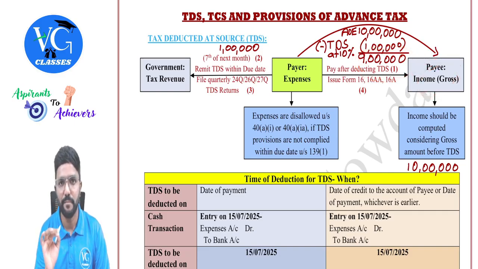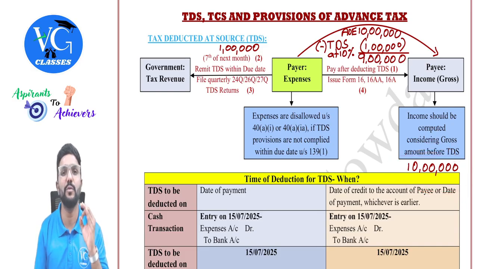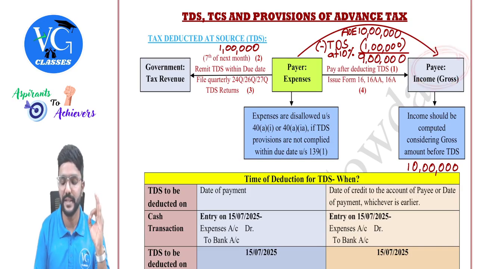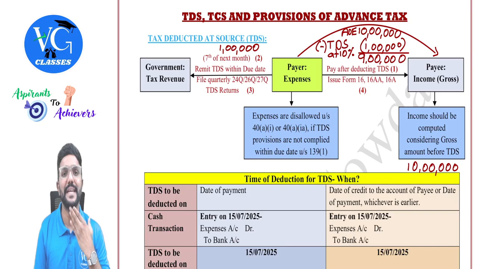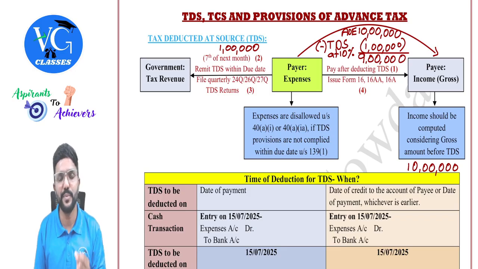But for the payee, please listen here. What would be the income? It is always 10 lakh. The gross figure would be considered. So to compute the total income of the payee, should we take the net figure or gross figure, guys? It is always the gross figure. And if in the question they have given the net figure, that is the amount received after TDS or net of TDS, please gross it up and take it while computing the total income or while computing the income under the respective head.